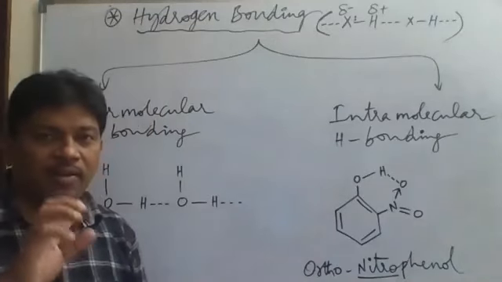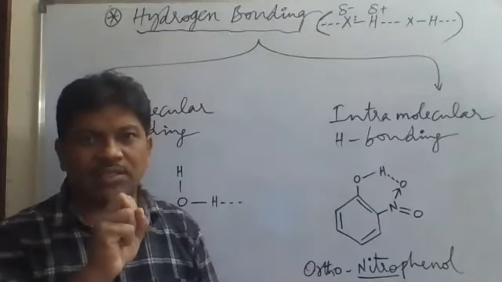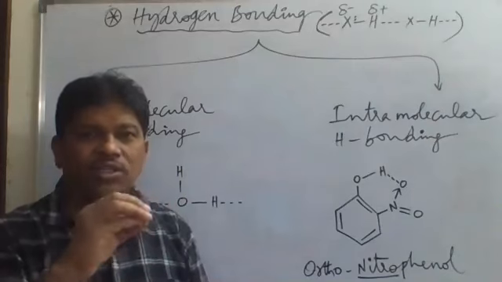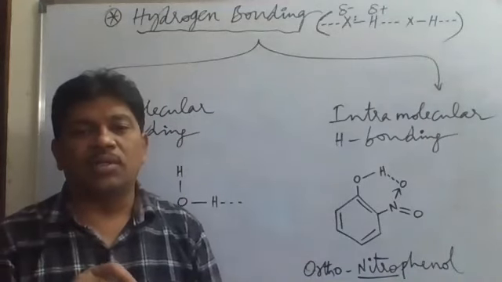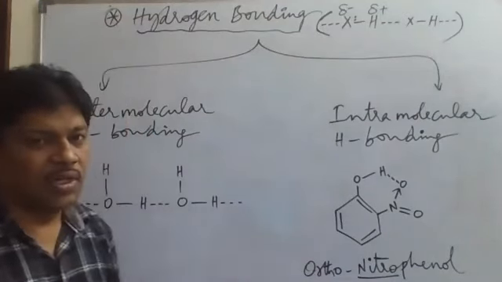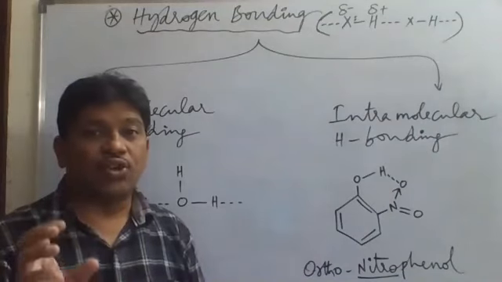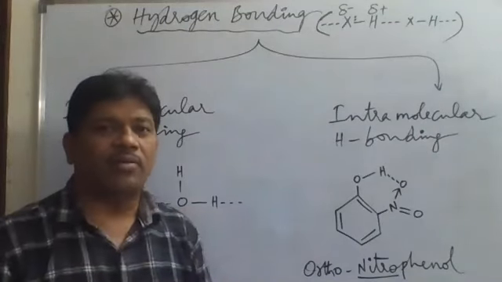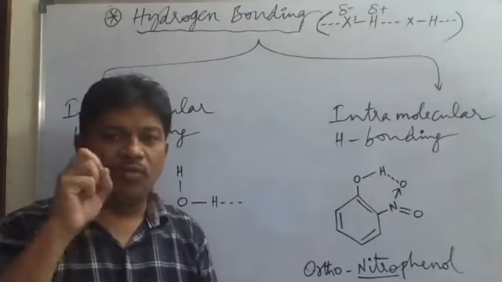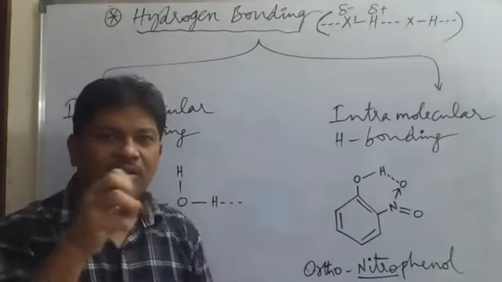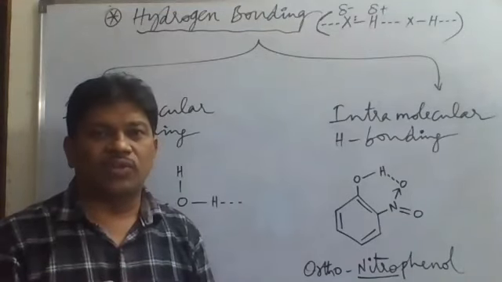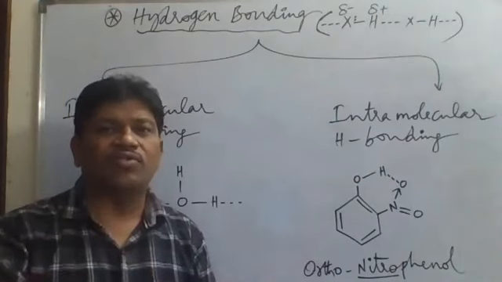So the electrostatic attractive force between hydrogen and fluorine, or hydrogen and oxygen, or hydrogen and nitrogen, any one of this type is called hydrogen bonding. We also say hydrogen bond is the strongest van der Waals attractive force. Van der Waals forces are the very weak attractive forces between one molecule and another molecule. Among those van der Waals forces, hydrogen bonding is the strongest.